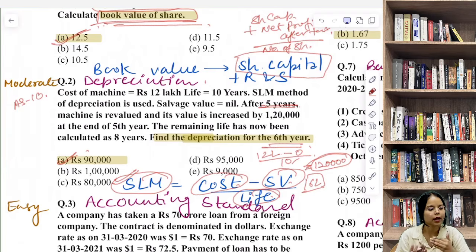देन यू कैन कैलकुलेट कि उसकी वैल्यू फिर इंक्रीज होगी 1,20,000 एट द एंड ऑफ 5th ईयर, एंड देन उसकी रिमेनिंग लाइफ कितनी होगी, एंड देन यू कैन कैलकुलेट डेप्रिसिएशन फॉर द 6th ईयर. ओके, सो what's happening here is very simple. Let me repeat it again. After 5 years, the asset's value is revised upwards and its remaining useful life changes. Remaining useful life change हो जाएगी, 8 हो जाएगी वो. That is 8 years.